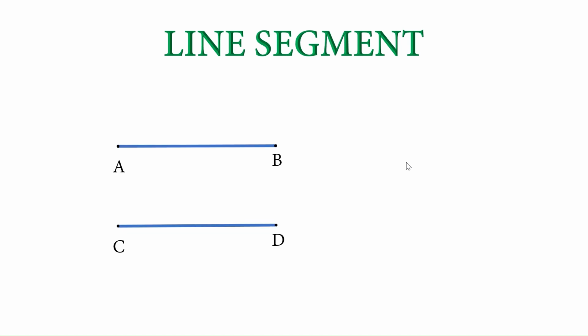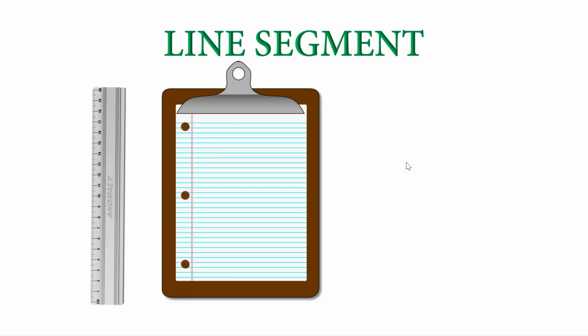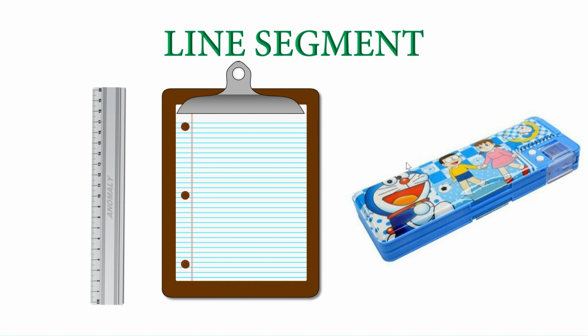Now, if we consider any two line segments, say AB and CD, such that their lengths are equal, in that case we can write AB equal to CD.